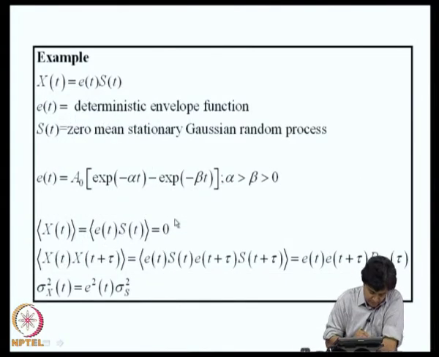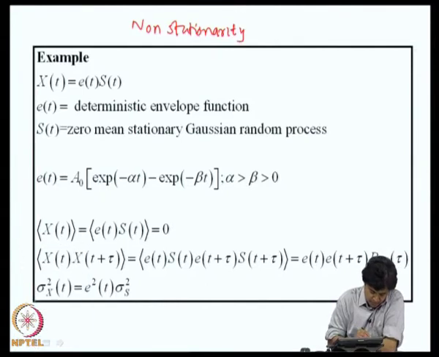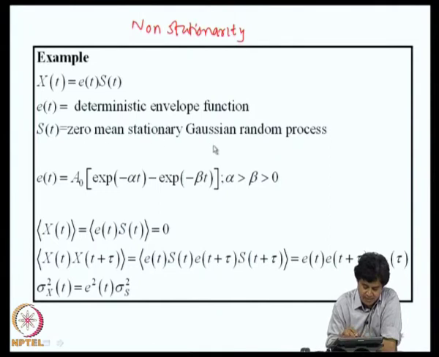We now briefly touch upon the question of how to deal with non-stationarity. One of the simple techniques to deal with non-stationarity is to express a non-stationary process x of t as a product of a stationary process S of t and a deterministic envelope function or modulating function. E of t is a deterministic envelope function. S of t, for purpose of illustration, we will take as a 0 mean stationary Gaussian random process.